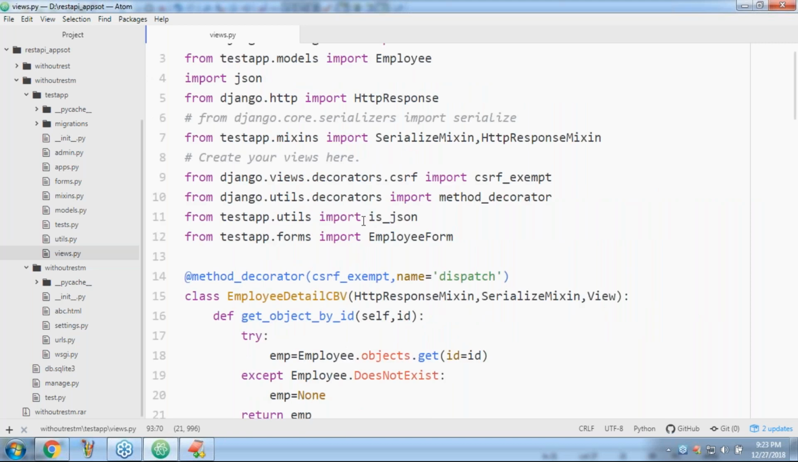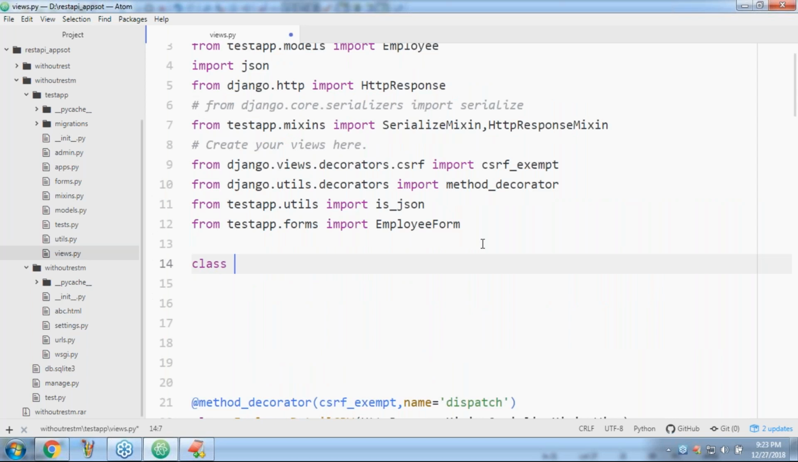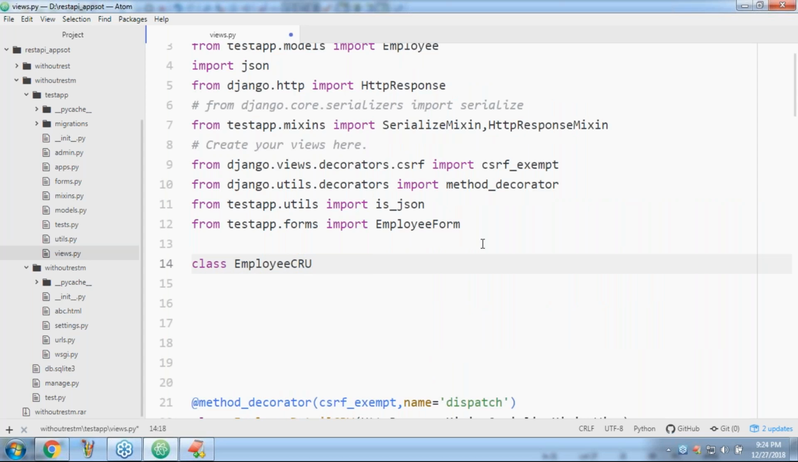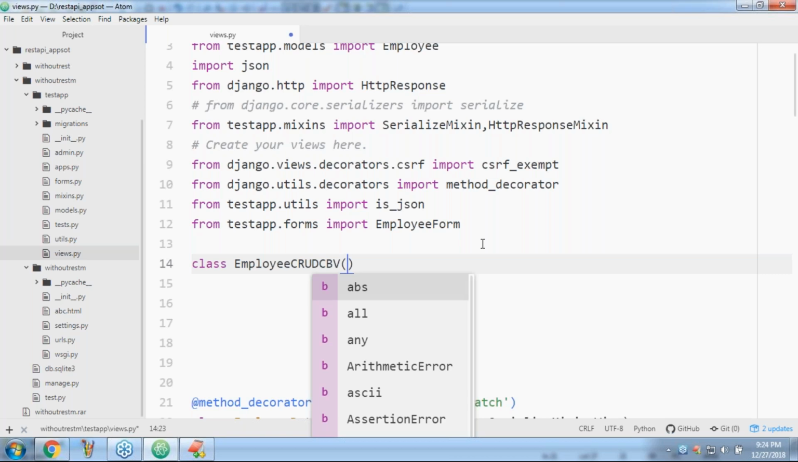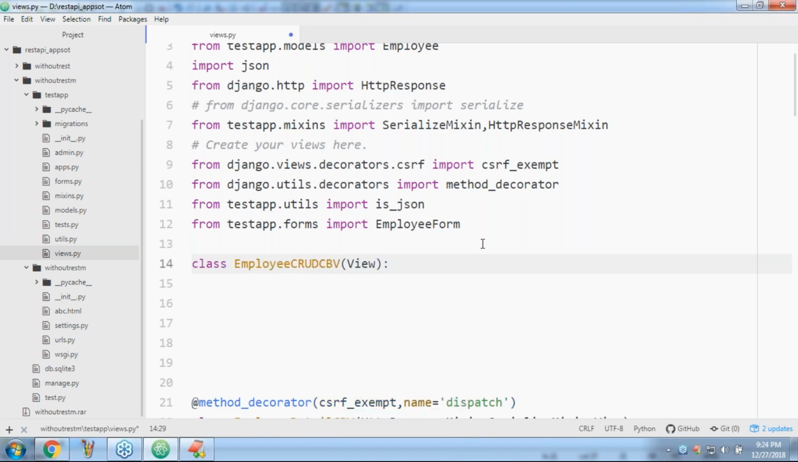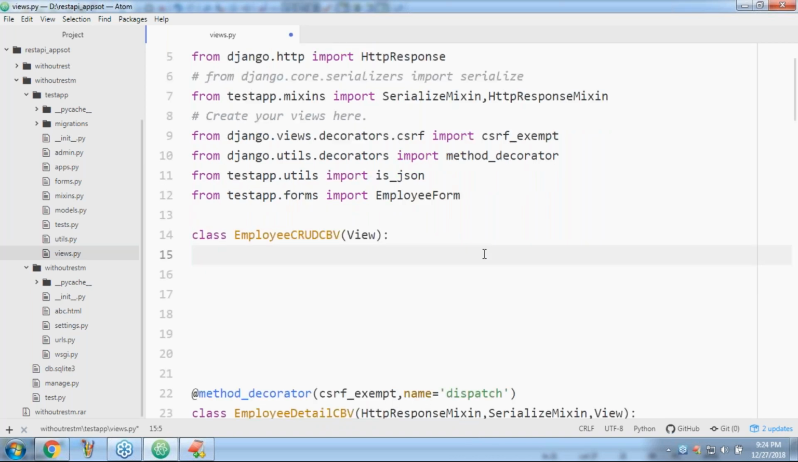Now have a look once, sir. Class EmployeeCRUDCBV. I'm taking EmployeeCRUDCBV. Sir, EmployeeCRUDCBV should be a child class of View. Like now, the next thing I have to implement is which operations: the get operation.